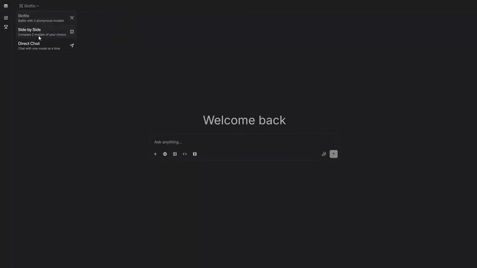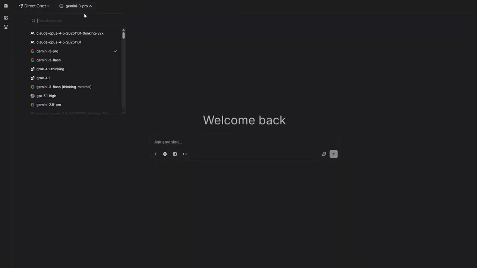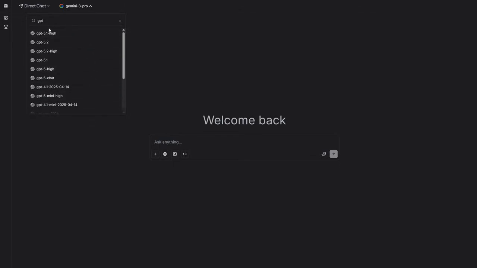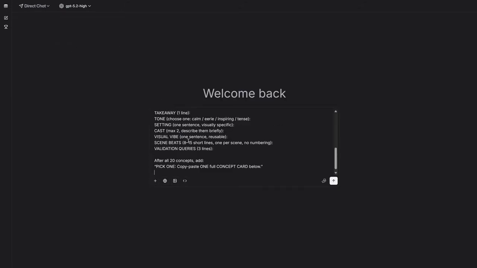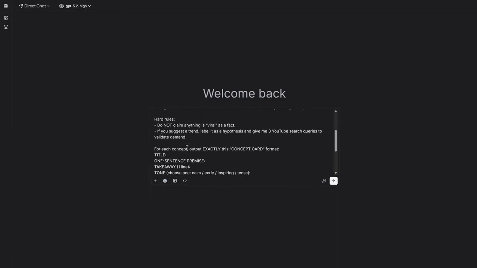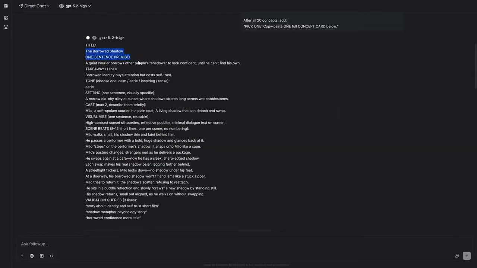And to make sure it does this task well, we're going to go to LM Arena. You have the link in the PDF as well. And we'll select the most powerful GPT model currently available. In this case, this one. On the channel, you have a video where I explain how to use this platform well so you don't have any problems. But in short, using this method, you can use any AI for free, no matter if they are limited models. Once we paste our prompt, as you'll see, they'll give us a series of ideas.